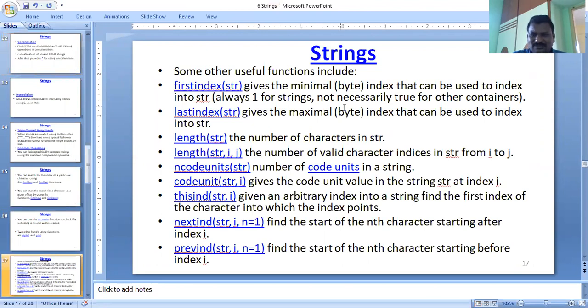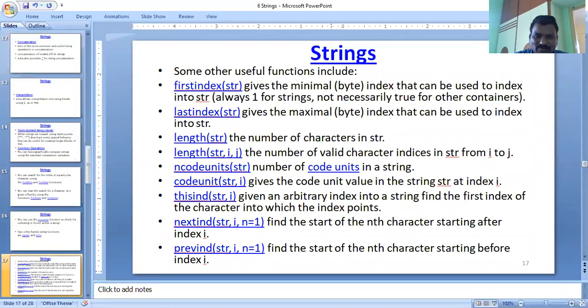Here are some of the different functions for performing operations on strings. What are the different kinds of functions? One is first, last, like that. You have different string related information.